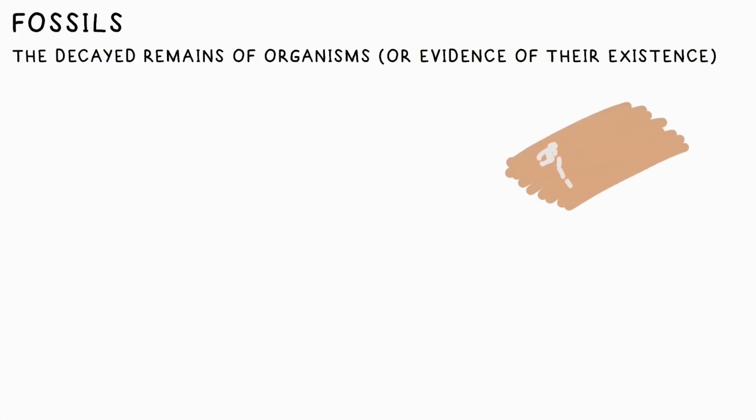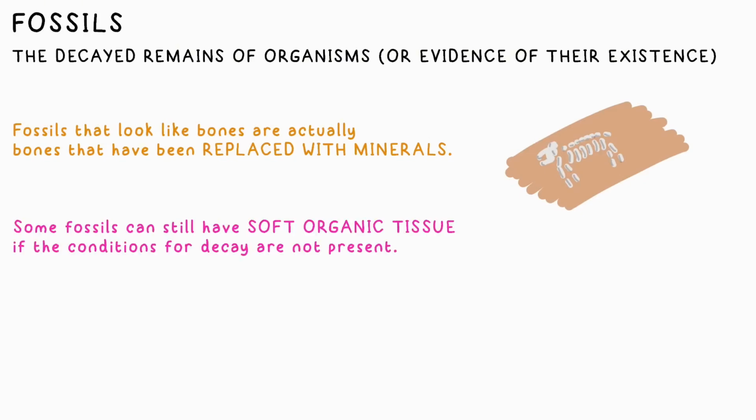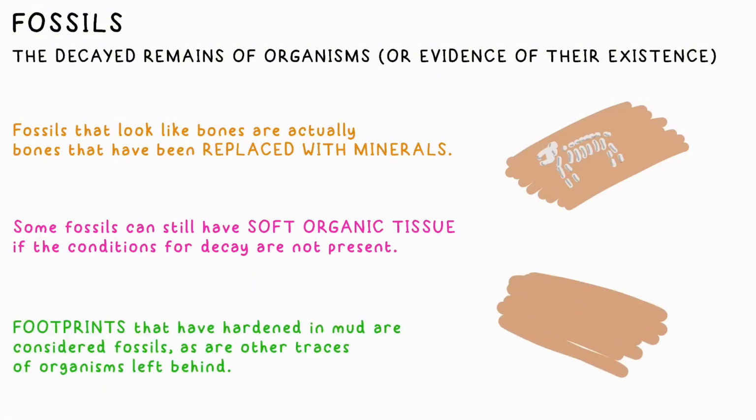Fossils are the remains of organisms that died a very long time ago. The classic fossils we think about are the bones that we dig up, but they're not strictly speaking bones anymore. In fact, minerals have replaced the organic material to effectively leave rock in exactly the same shape as the bone. Sometimes there can still be organic tissue left behind if the conditions for decay are not present. Footprints left in mud that have hardened over time, for example, are also considered fossils, as well as any other trace of an organism. It doesn't have to be the organism itself.